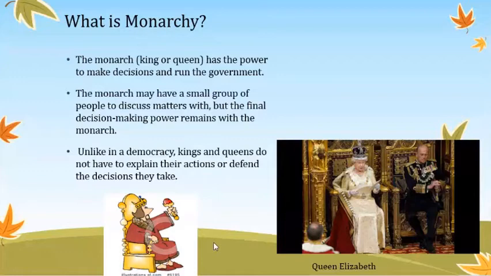The monarch may have a small group of people to discuss matters with, but the final decision-making power remains with the monarch. Unlike in a democracy, kings and queens do not have to explain their actions or defend the decisions they take. For example, you have seen in movies like Manikarnika and the movies of Rajas, Bajirao Mastani. Kings give proper orders to the group, like go there, kill the enemy. Okay, so these are the orders.